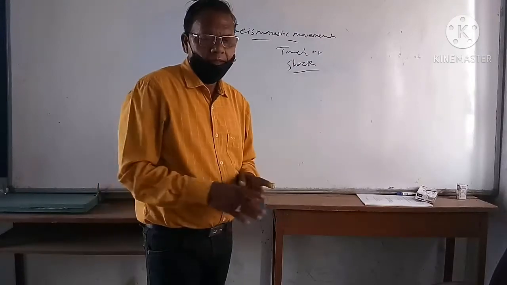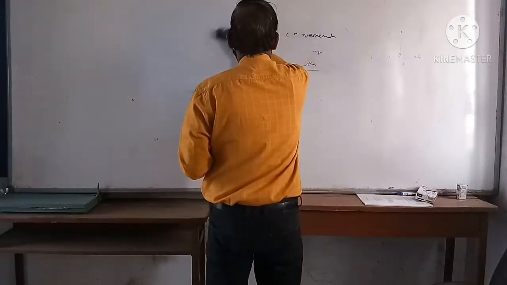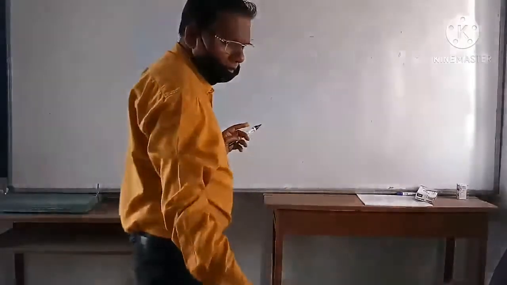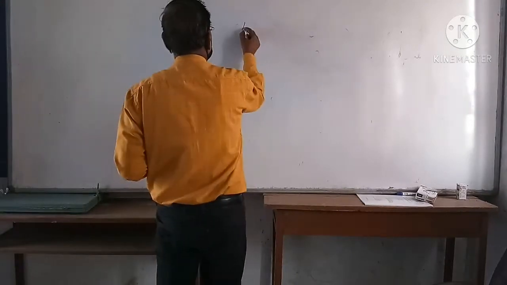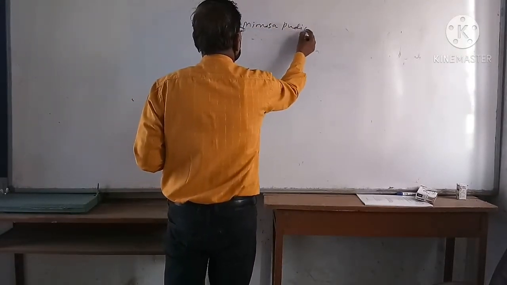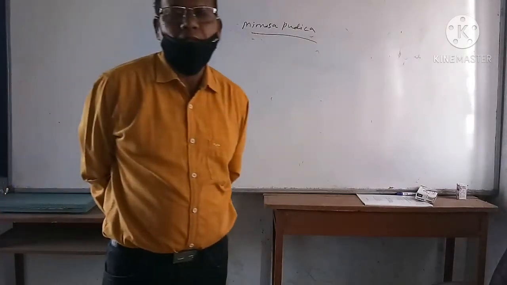It is best shown by the plant Mimosa pudica. In this plant, the seismonastic movement is shown.